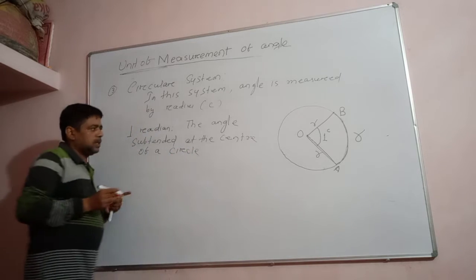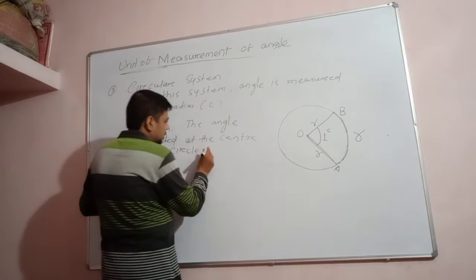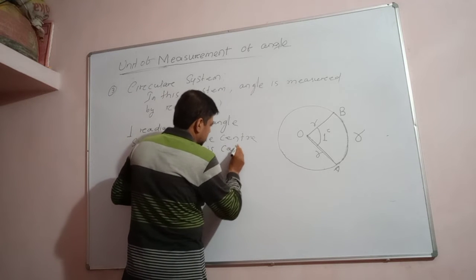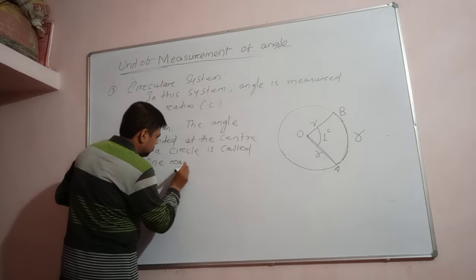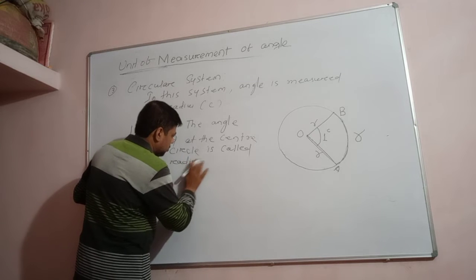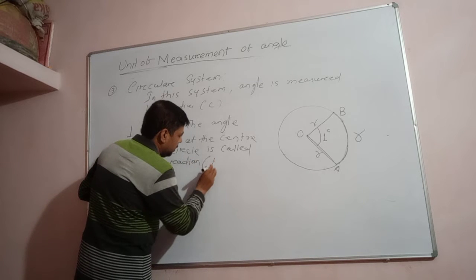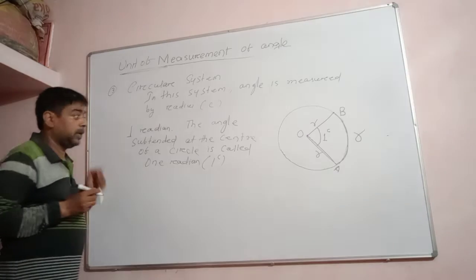The angle subtended at the center of a circle is called 1 radian. Symbol: you can write c as the symbol. 1 radian.